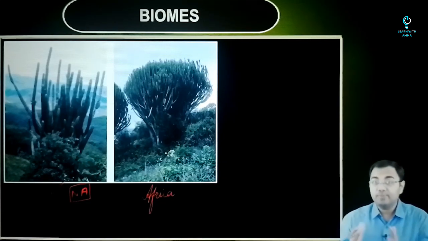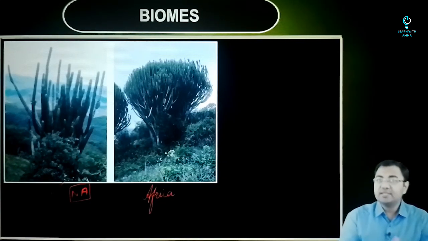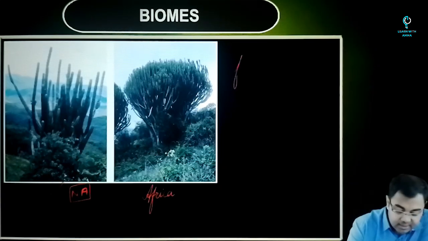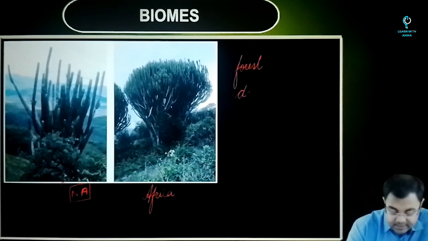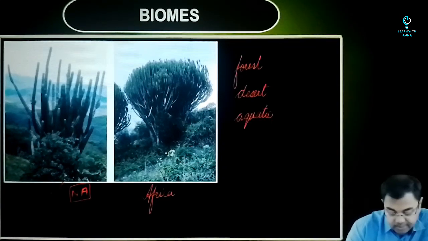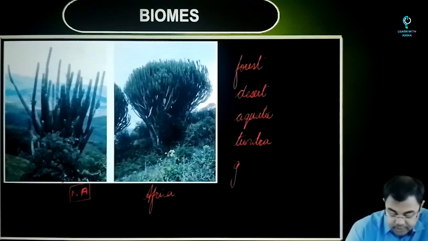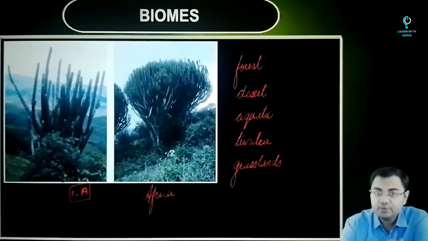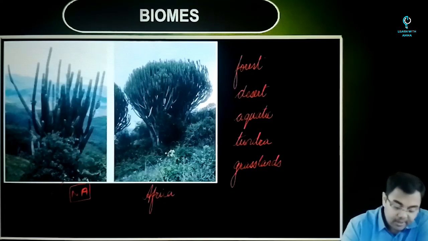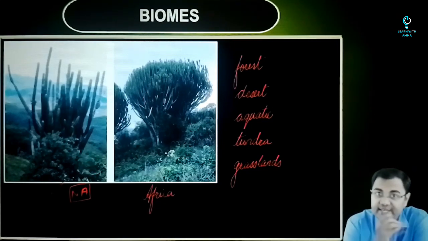So when we talk about biomes, there can be various kinds of biomes, and these are terms that you often know about. For example, forest, desert. We can talk about the aquatic biomes, we can talk about tundra. So these are different types of biomes. You have grasslands, right? These are the different kinds of biomes that we know of. But even in these biomes, there can be various variations. And how do these variations come? They come on the basis of where they are located.